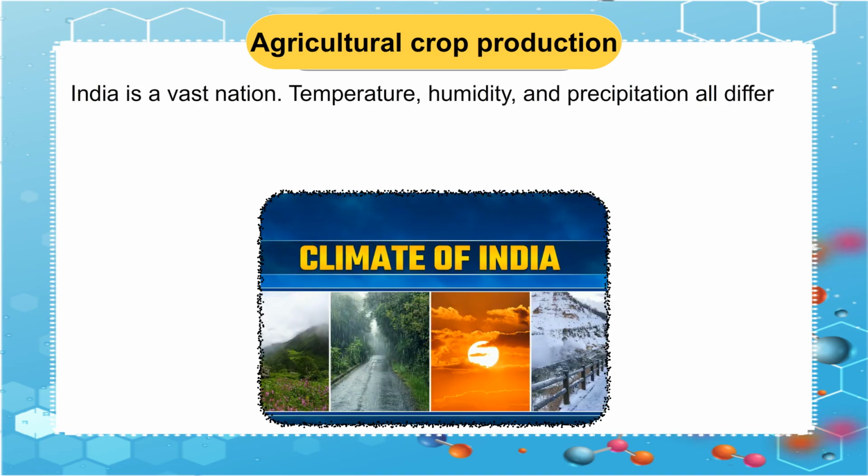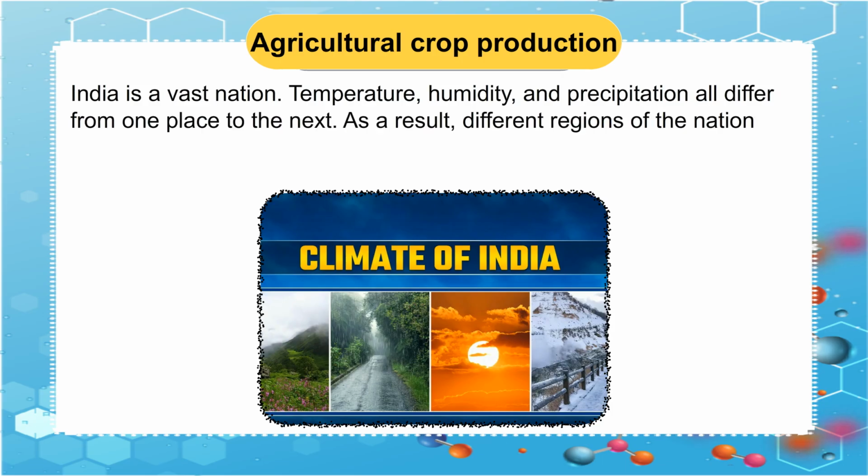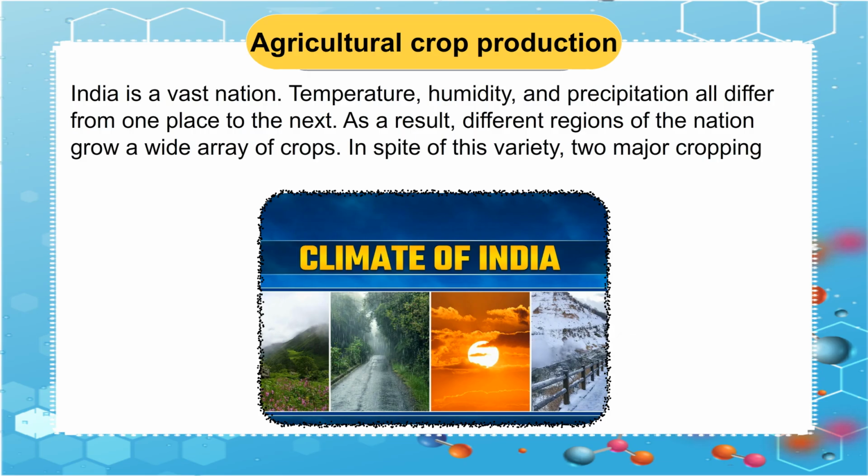India is a vast nation. Temperature, humidity, and precipitation all differ from one place to the next. As a result, different regions of the nation grow a wide array of crops. In spite of this variety, two major cropping patterns may be distinguished.